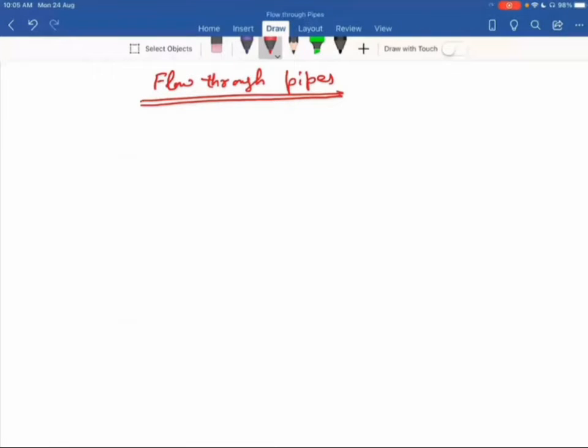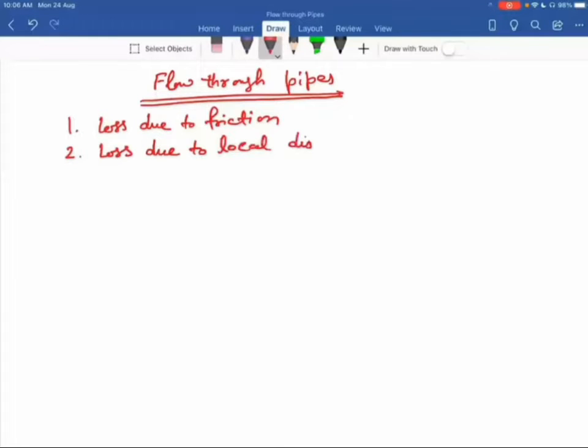When we experience various types of flow through pipes, we see various losses. Those losses are, number one, loss due to friction, and second, loss due to local disturbances.